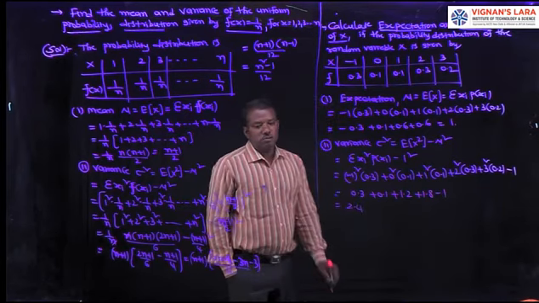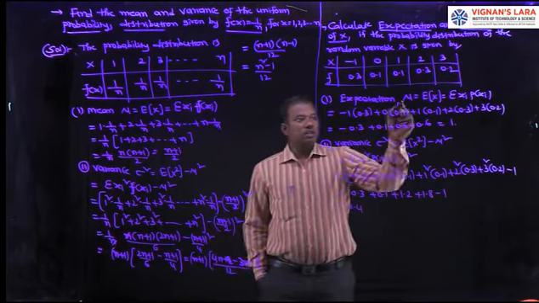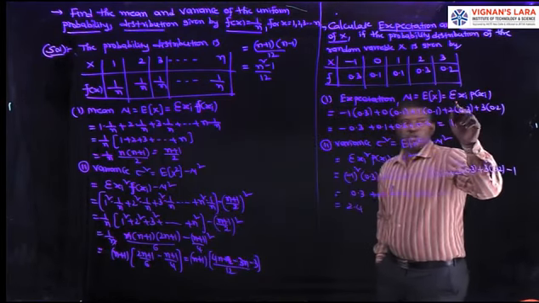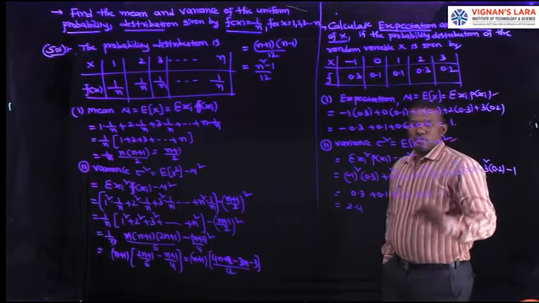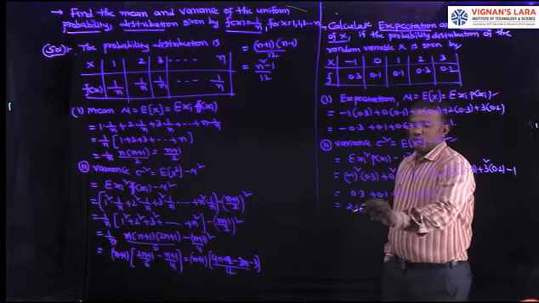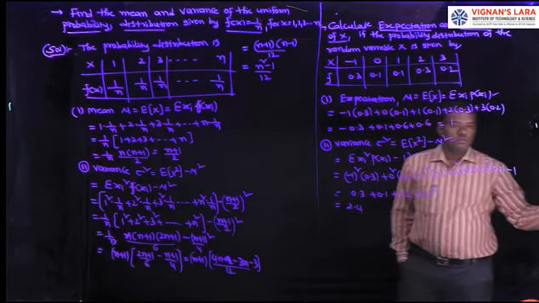This is the variance of the given probability distribution. Expectation is mu equal to E of x is equal to sigma xi into p of xi. Then variance is E of x square minus mu square. Then its value is 2.4. Correct?